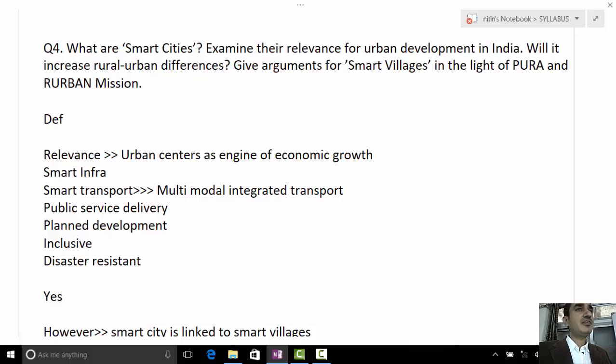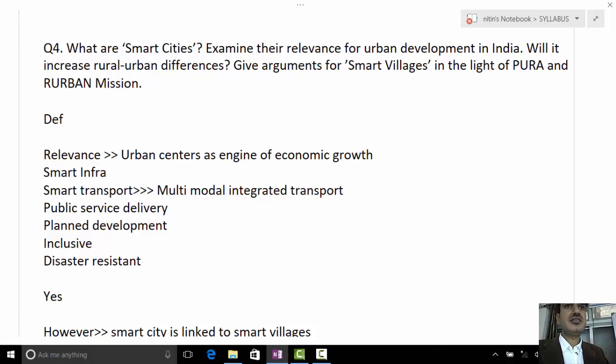Because once you say providing smart solutions to the problems by involving technology, ultimately this city should be smart for everybody, for every section of society. Are you getting my point? It should not be limited to a particular section of society, only the rich. So this smart city should be an inclusive smart city.